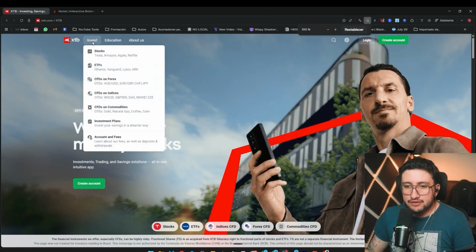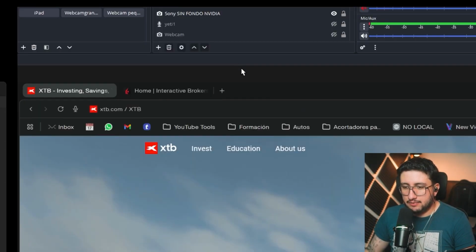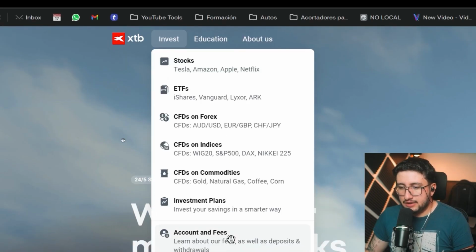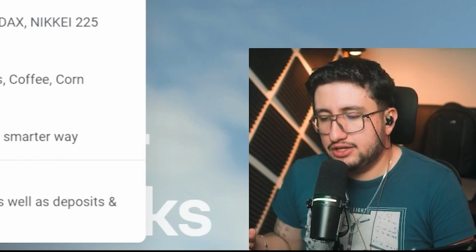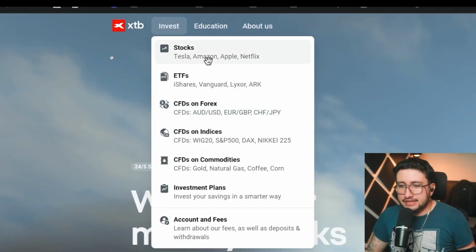And the second thing is the financial products, in this case at XTB. Here we have it, very easy to understand. We have these that appear over here that I'm going to show you in more detail. We have stocks, we have ETFs, we have CFDs on Forex, we have CFDs on indices, we have CFDs on commodities, and we have investment plans. So these investment plans are actually the same as ETFs. It's just that you choose, for example, 5 ETFs, and you choose to have $100 automatically invested every month. So it's basically that. It's not an investment itself, but a way of investing.